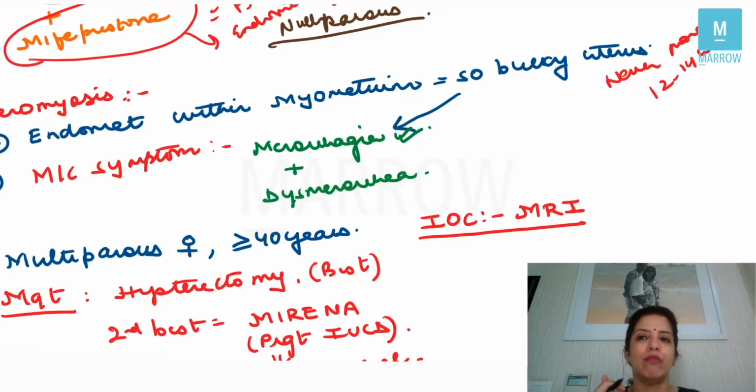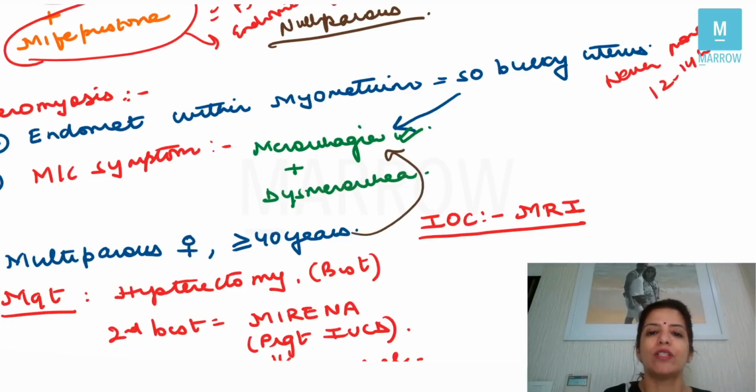You are getting a female more than 40 years who is coming to you with excessive bleeding. My first thought is that maybe she has cancer, and every time I just cannot be confused whether it is cancer or whether it is adenomyosis. So it's better that I remove her uterus. So management of adenomyosis is hysterectomy.